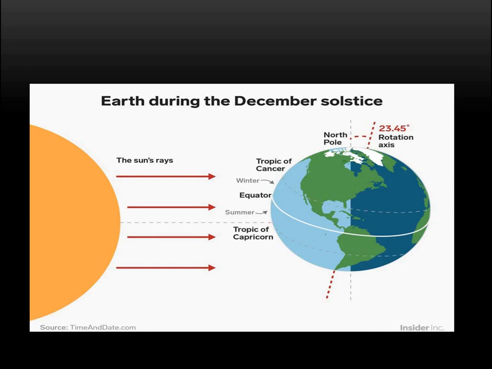Now again the diagram that is telling us about the winter solstice. You can see the direct rays of the sun fall on the Tropic of Capricorn, the dotted part. And here the northern hemisphere shows winter season, and the southern hemisphere shows summer season at that particular time. So this is all about the December solstice, or we can say the winter solstice, the position of the earth, and they describe the summer and winter seasons very well.